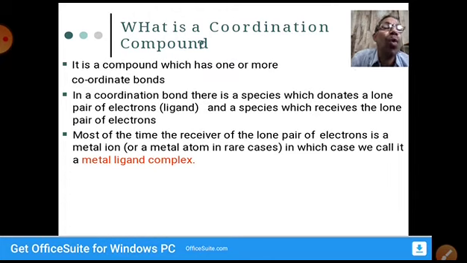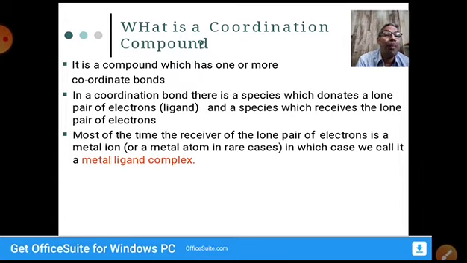So what is a coordination compound? The question arises. The study of coordination compounds is coordination chemistry, but what is a coordination compound? It is a compound which has one or more coordinate bonds. In the chemical bonding chapter, we see bonding of different types: ionic bond, covalent bond, coordinate bond, hydrogen bonding. So in these compounds, we see coordination bonds.